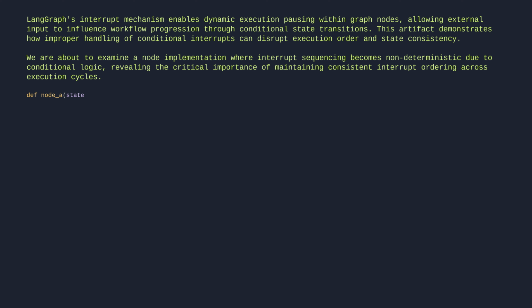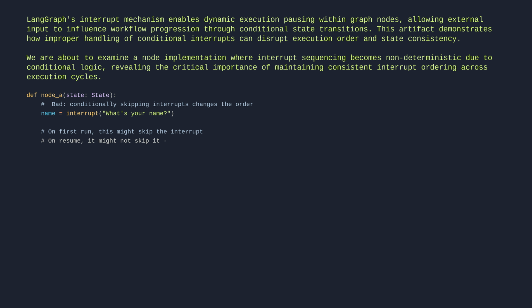def node(state): # Bad. Conditionally skipping interrupts changes the order. name = interrupt("What's your name?") # On first run, this might skip the interrupt. # On resume, it might not skip it, causing index mismatch. if state.get("needs_age"): age = interrupt("What's your age?") city = interrupt("What's your city?") return {"name": name, "city": city}